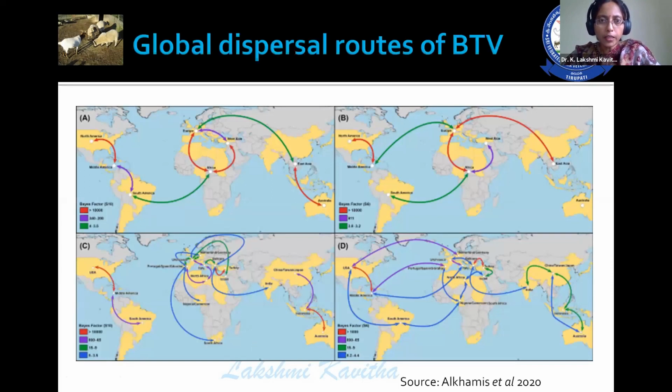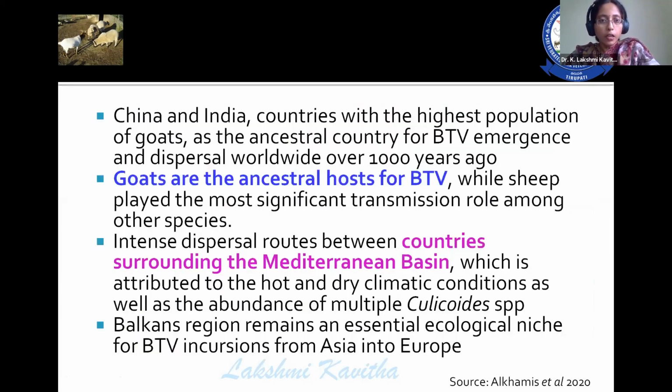This is one of the articles showing the global dispersal routes of bluetongue virus over 1,000 years. According to this author, China and India, the countries with higher goat populations, form the ancestral countries for bluetongue. Later on, it spread to sheep, and then sheep act as a good transmitting agent for bluetongue.